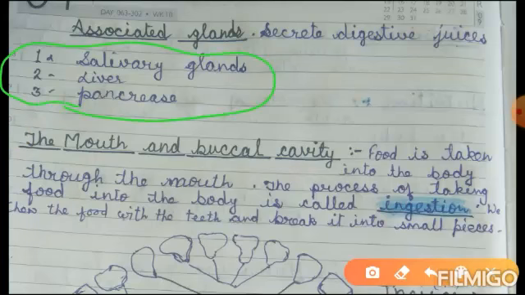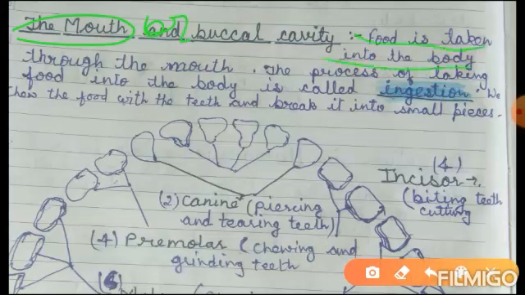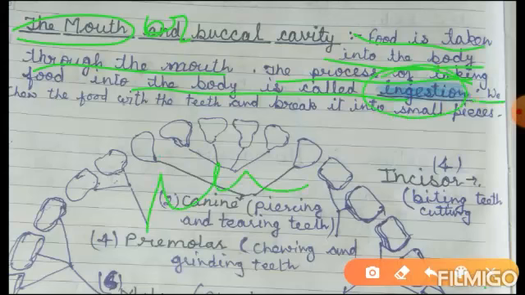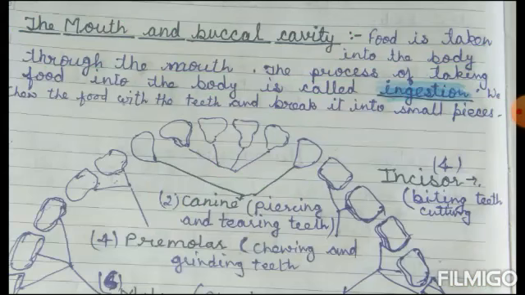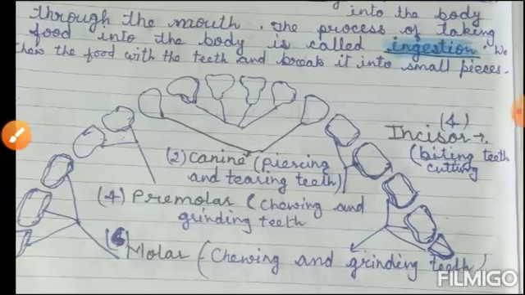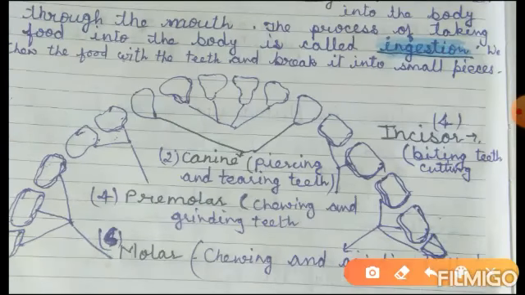The mouth and the buccal cavity. Food is taken into the body through the mouth. The process of taking food into the body is called ingestion. We chew the food with the teeth and break it into small pieces. In our mouth, there are different types of teeth.